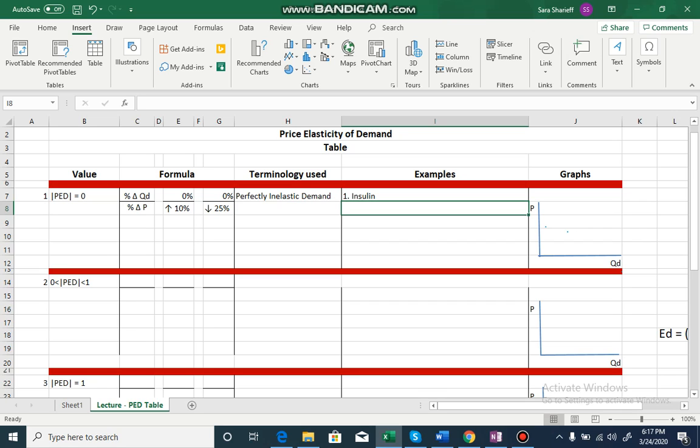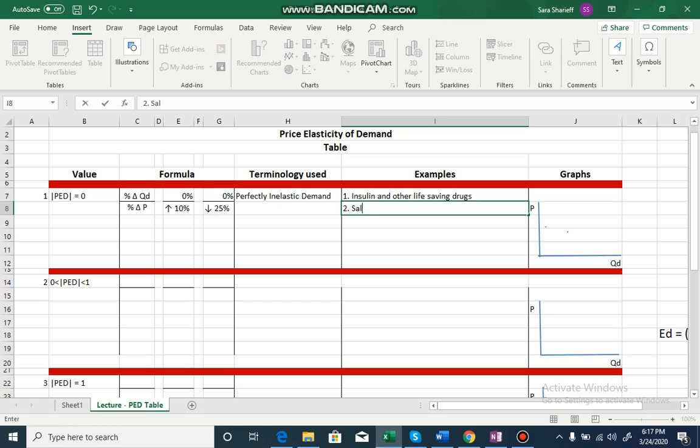But I believe, in fact many other people believe, that insulin may not have a perfectly inelastic demand in developing countries or in low income countries, because here if prices increase, they might not be able to afford it. They might walk out of the market. But as per textbooks, insulin has a perfectly inelastic demand. Insulin or any other life-saving drugs have an inelastic demand.